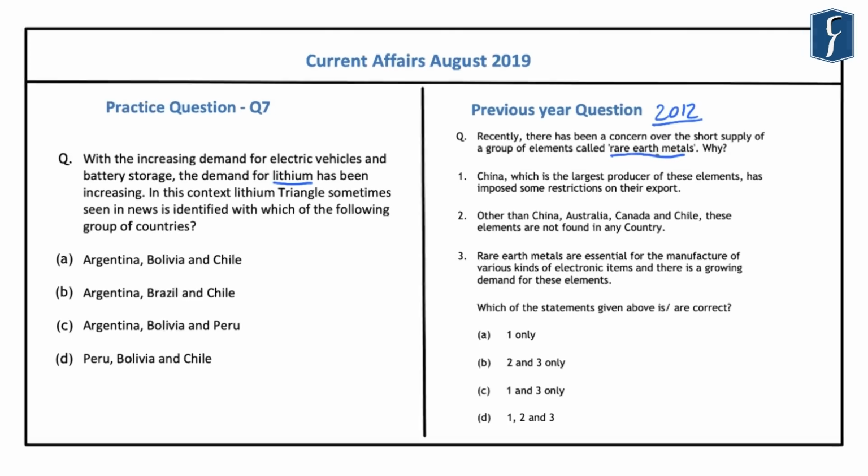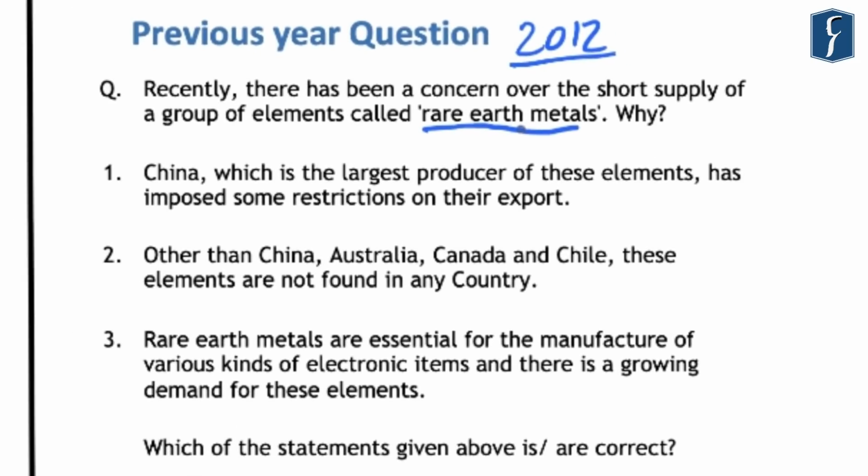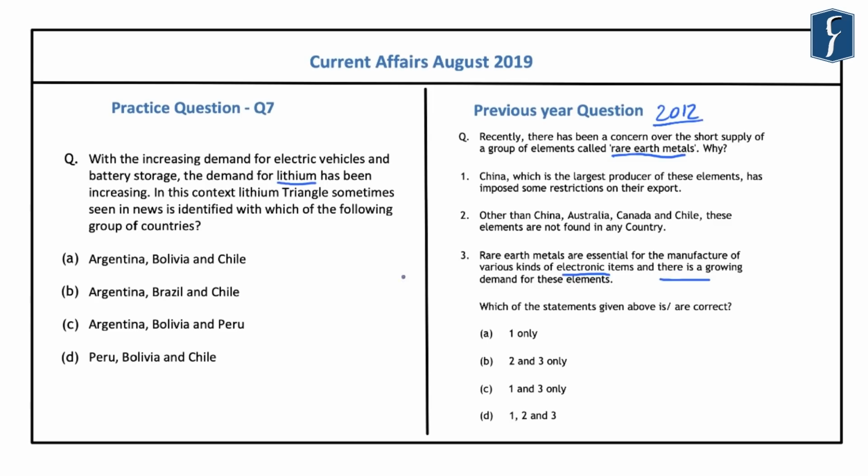And this question read that recently there has been a concern over the short supply of a group of elements called the rare earth metals. Why? In this line, China is the largest supplier of these elements, and it had imposed some restrictions on the export of these rare earth metals in that year. Again, these rare earth metals are essential for the manufacture of various kinds of electronic items, and there has been a growing demand for these elements. So the correct answer here was C, that is 1 and 3 only.